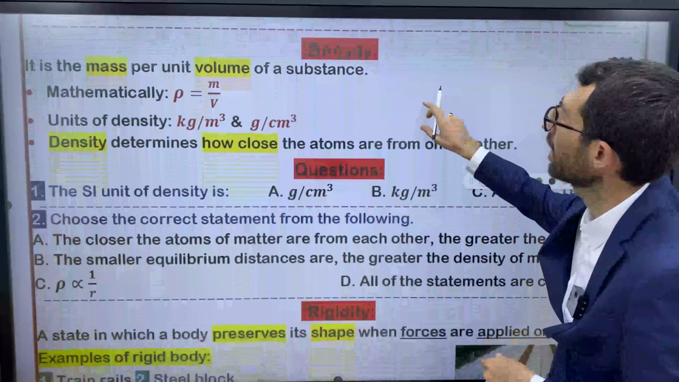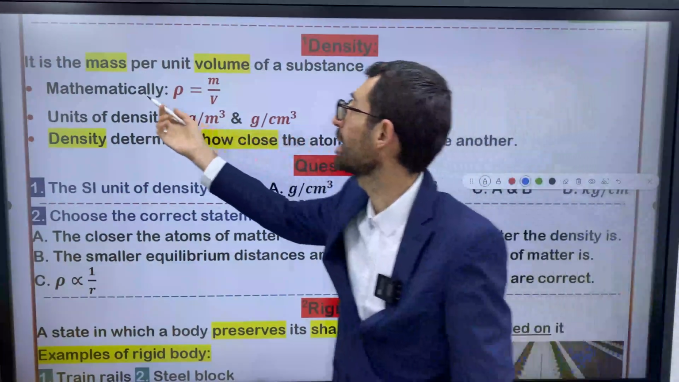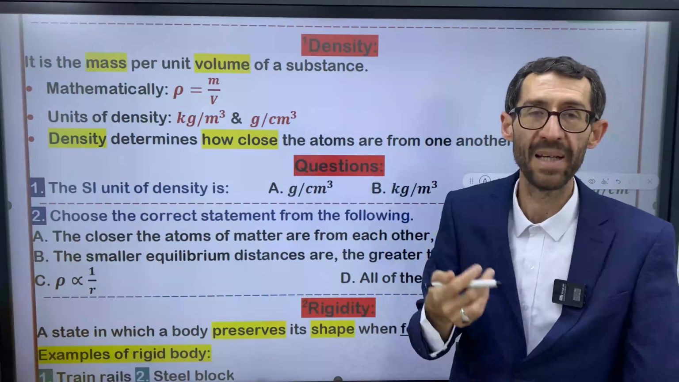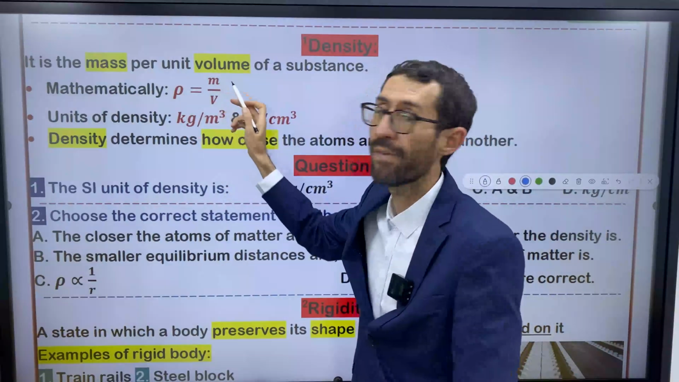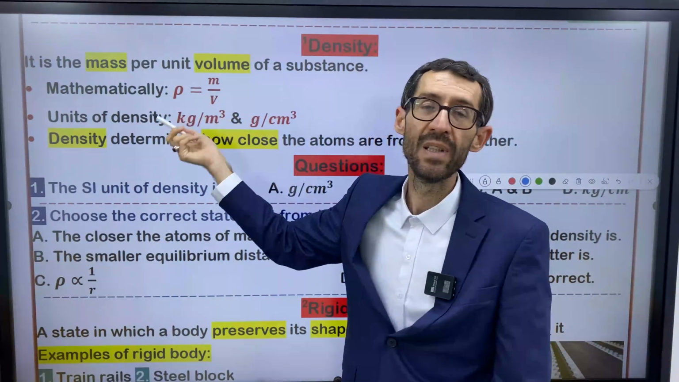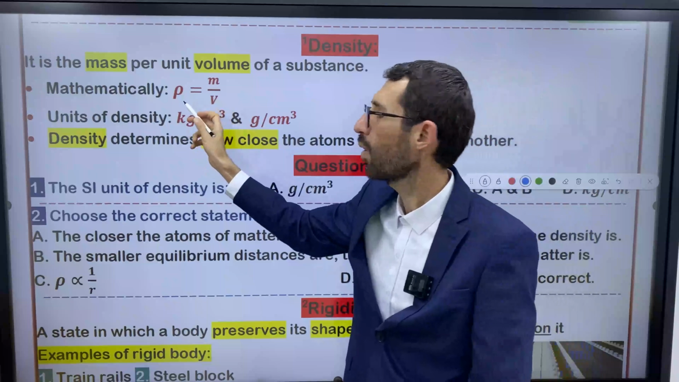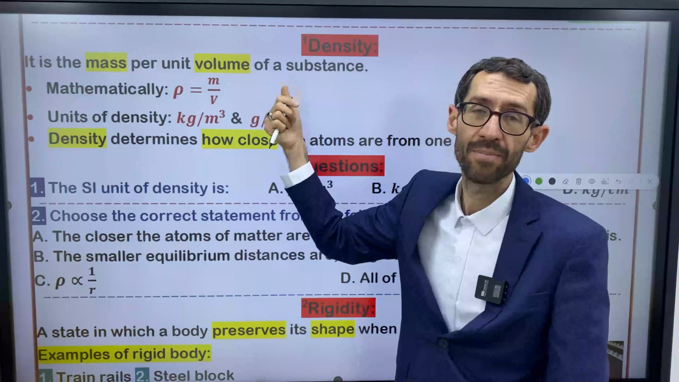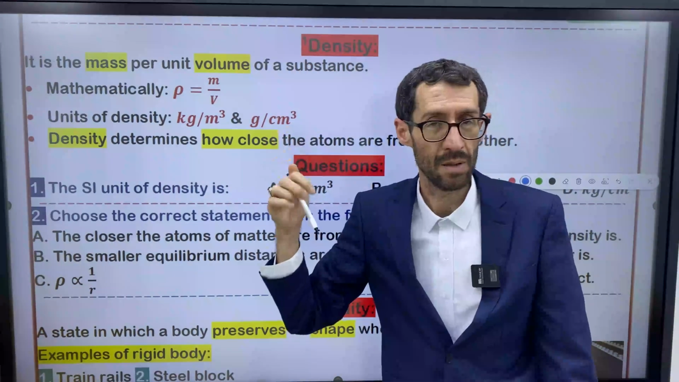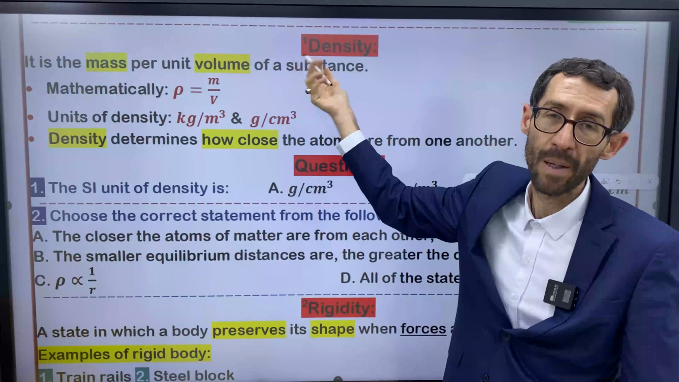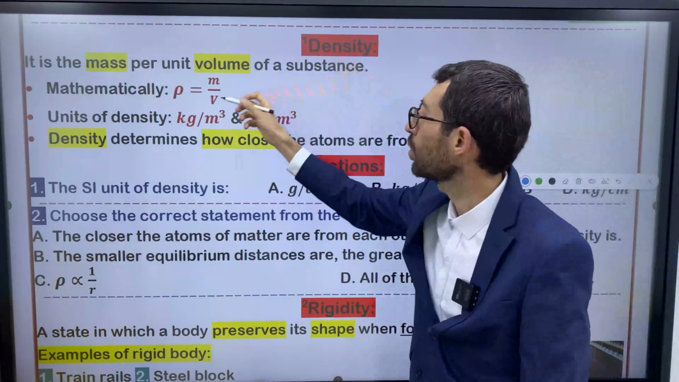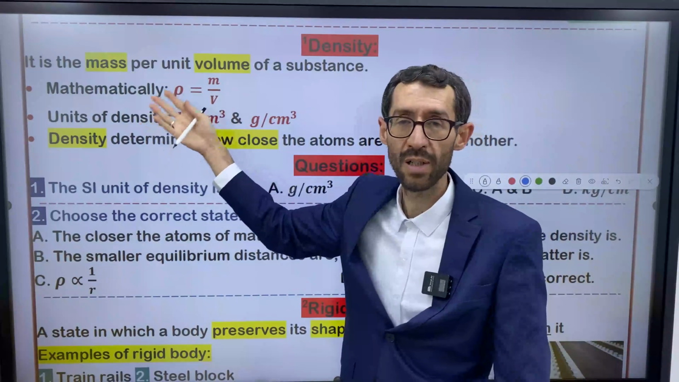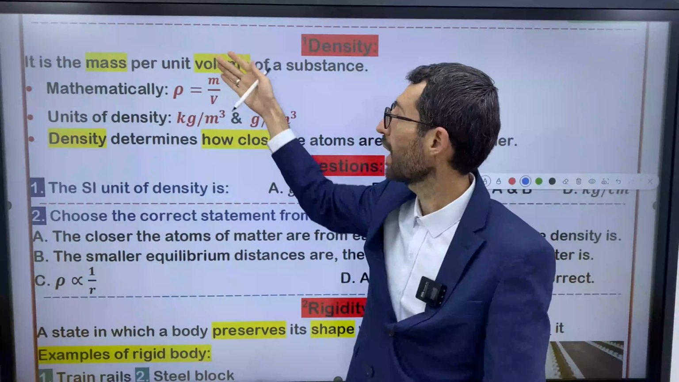The first one, density. What's density in general? Density is the mass per unit volume of a substance. Mass per unit volume. Mathematically, I can say rho is equal to m over v. From now, we denote the density with rho. Yeah, rho, or you can say capital D, no problem. You can take the first letter from the word density. But in physics, rho is very common. Rho is not an English word actually. It's a Greek letter. Rho is equal to m over v.